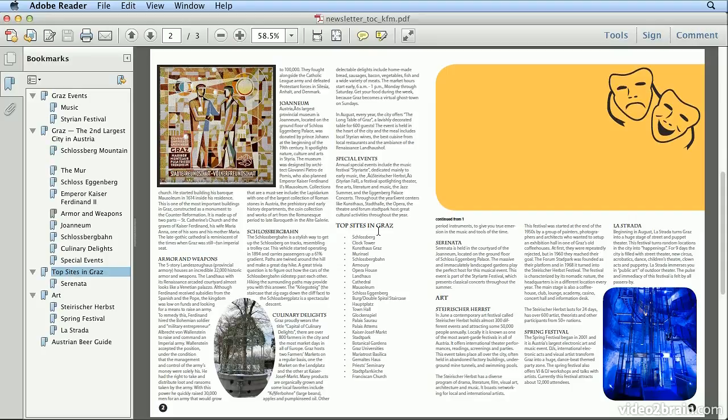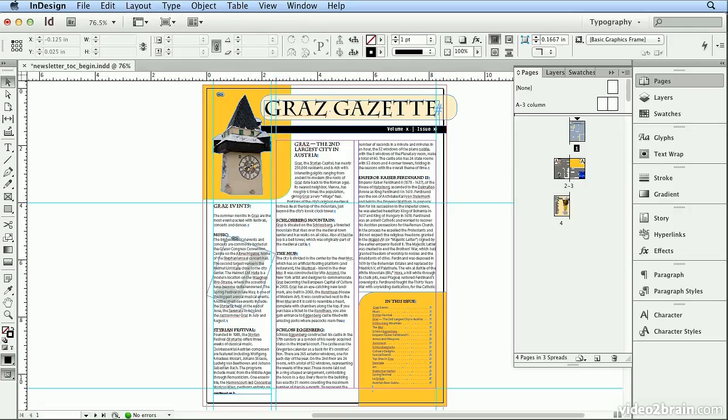So I'm going to go back to InDesign, and this has been your tour of building a table of contents in less than 2 minutes, adding continued on and continued from markers, which are also known as jump line numbers, and then PDFing to get an electronic version of this newsletter. Try this exercise on your own, and I hope you find it very easy. These are very high-end features that are nice and menu guided for you in InDesign.